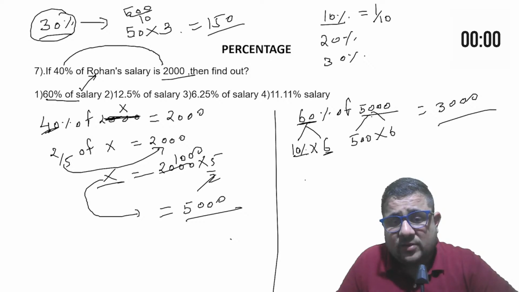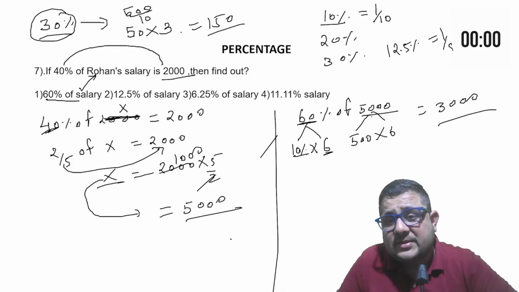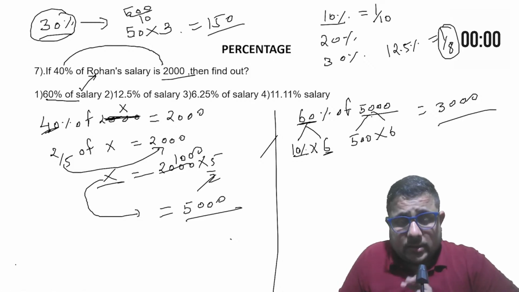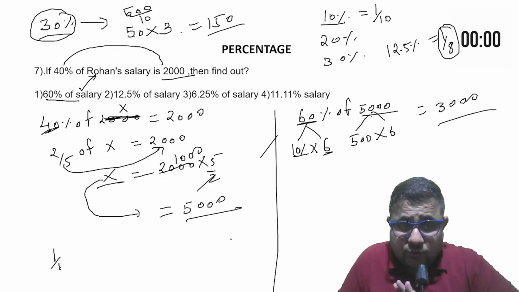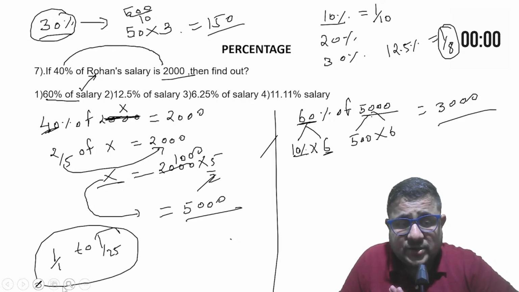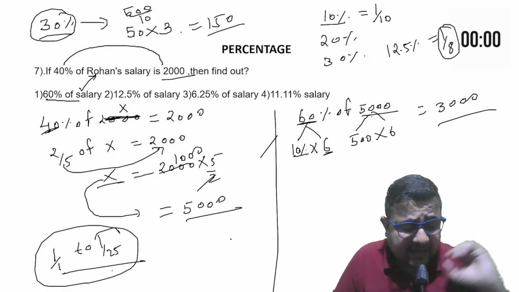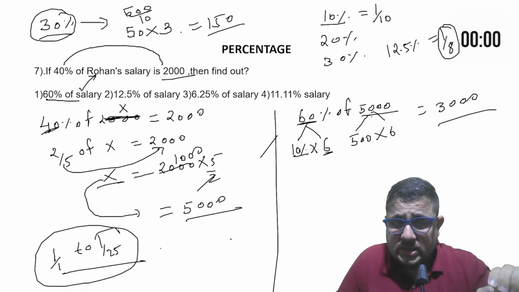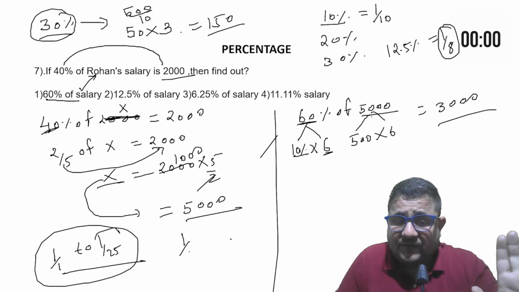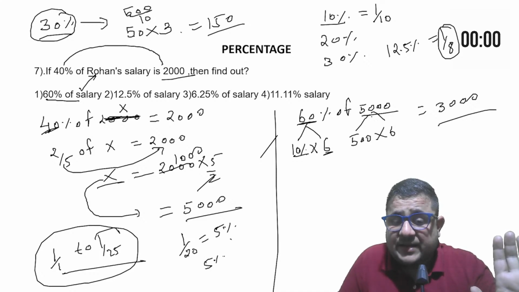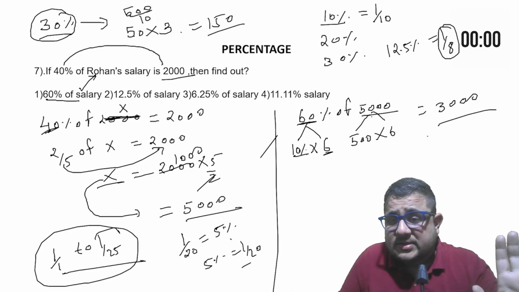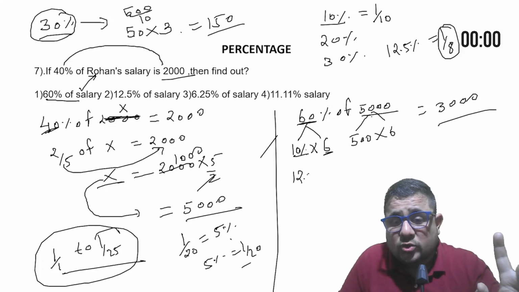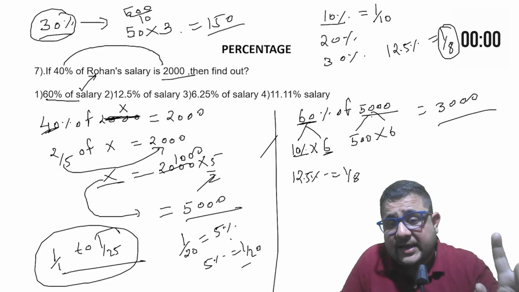12.5%, if you want to calculate, how much is that in fraction? 12.5% means 1 by 8. Write down one thing which is very, very important. You have to remember 1 by 1 to 1 by 25, all the fractions to percentage conversion. Directly you have to remember. This is very, very important. If I say 1 by 20, then you can say, sir, it's 5%. Or if I say 5%, you can say 1 by 20. Similarly, 12.5% is actually 1 by 8.